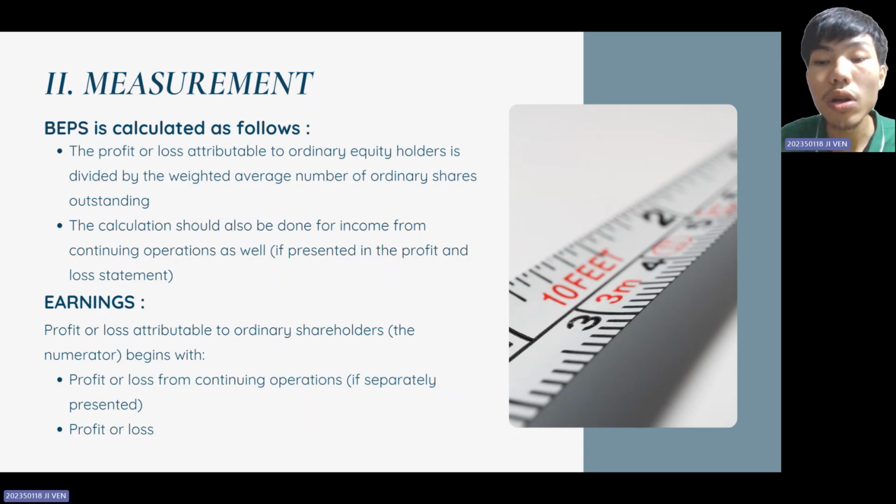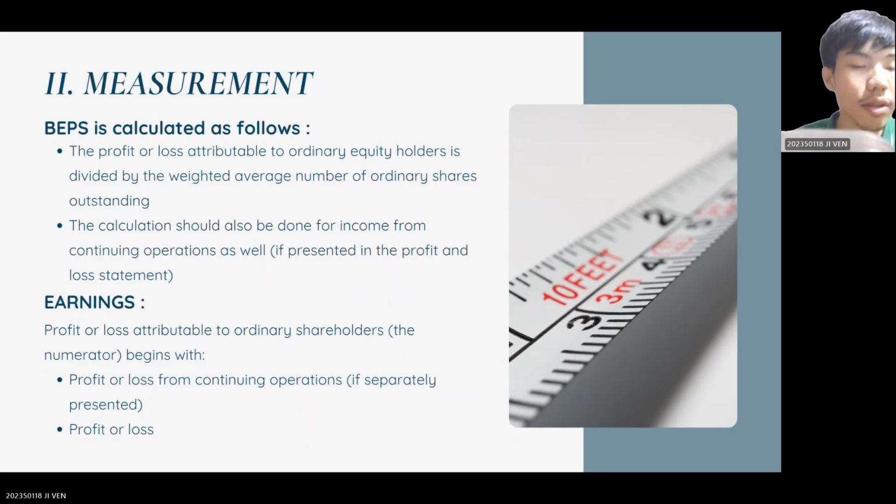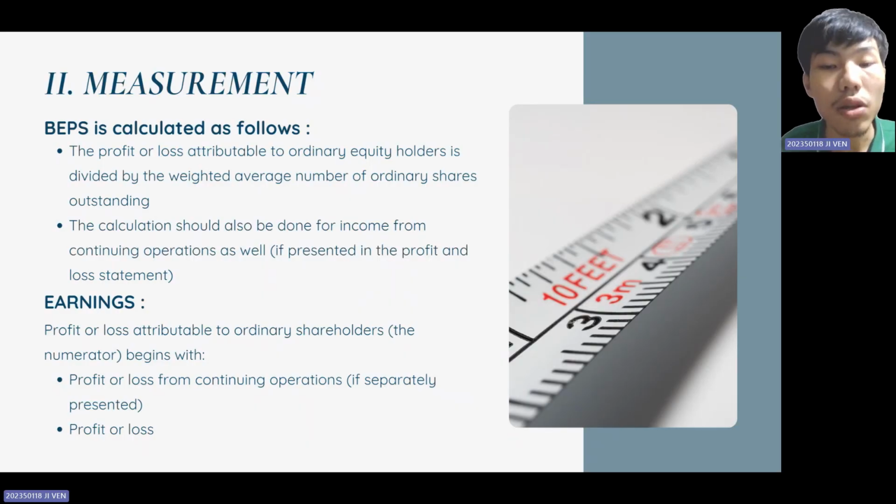EPS should also be calculated for income from continuing operations if applicable. The earnings numerator includes profit or loss from continuing operations if separately presented, and the total profit or loss for the period.